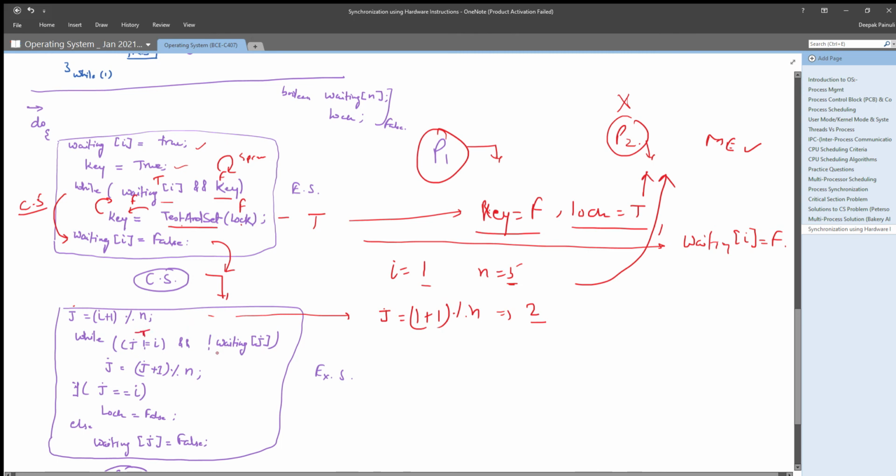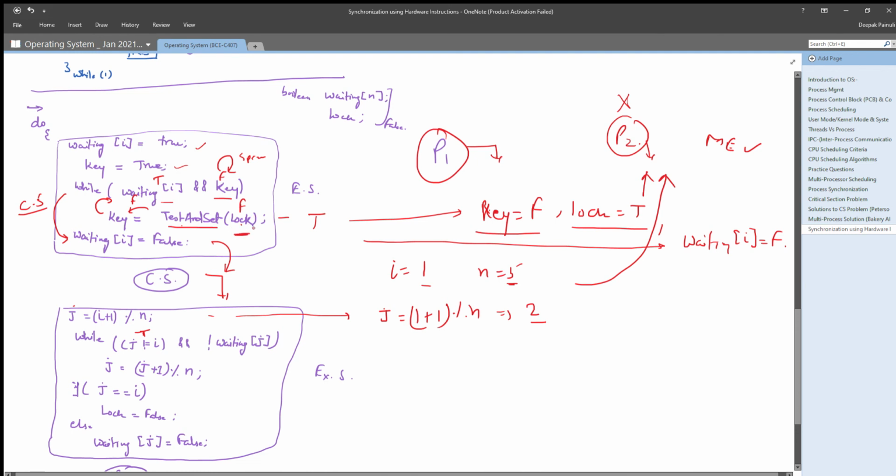And waiting j is not true. That means waiting j is false. But when you are checking j as 2, for P2, waiting j will be false once, and one and only once it will execute this statement, right?